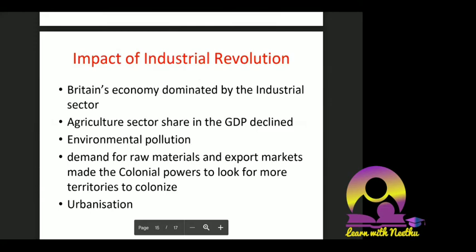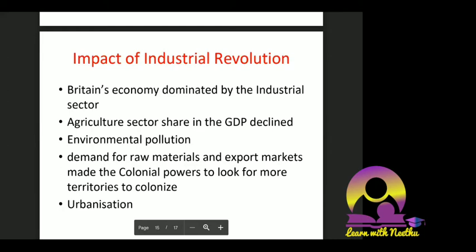If the question is asking only about the impact of the revolution, please make sure that you write a little bit about the previous stages also. Don't directly hit into the impact. In a paragraph you can talk about the definition of the industrial revolution. That is a must. Then you talk about where it originated, what the components are, why in Britain, and then you can explain in detail the impact of the industrial revolution if it has been asked.